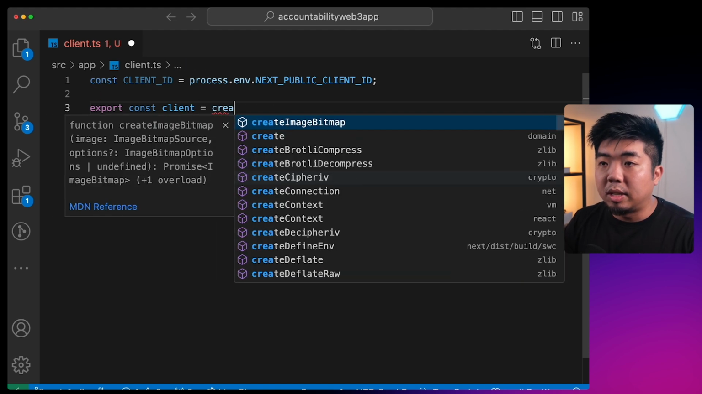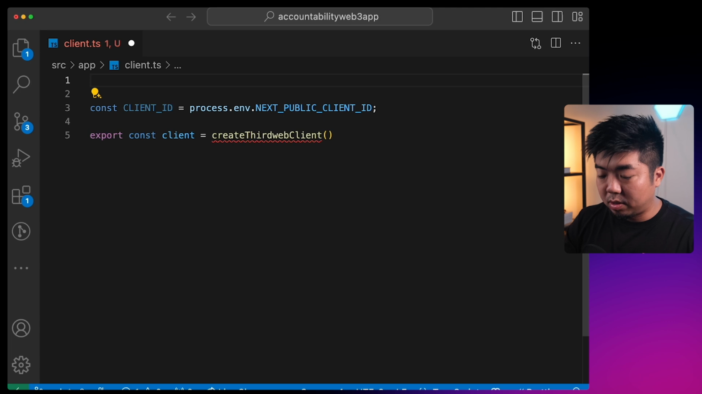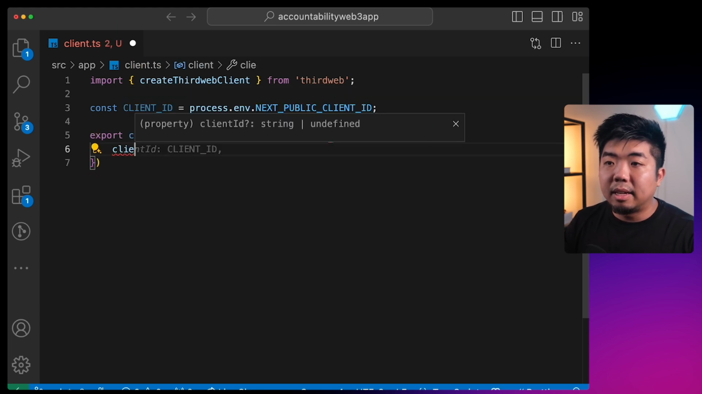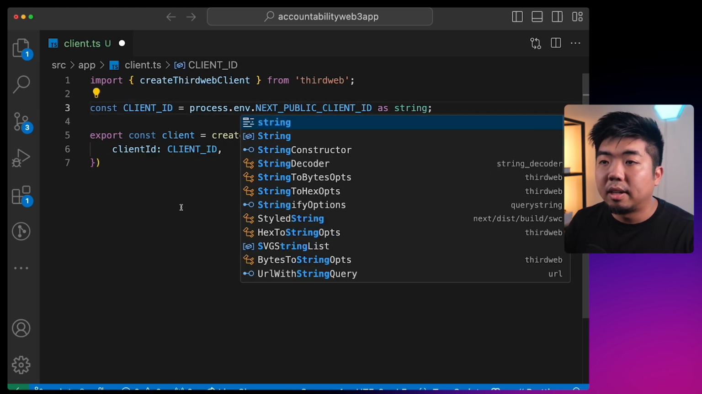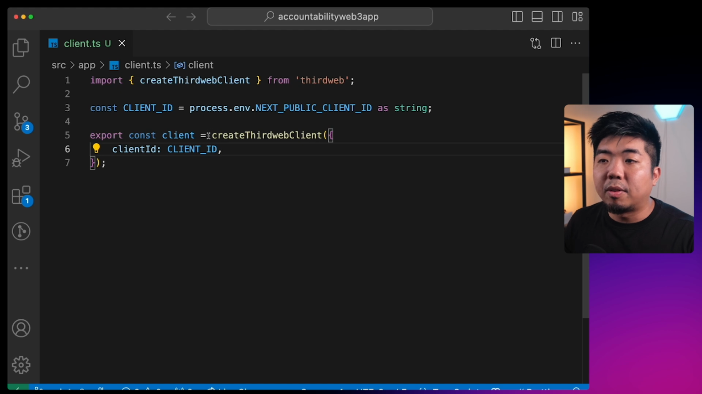And we're going to use the createThirdwebClient function. And we'll make sure to import that here. So we're just going to import createThirdwebClient from thirdweb. And what we need to do here is provide this with a client ID, which is going to be our client ID variable here. We'll also just need to make sure that this is as a string. There we go. Now that we've created a client here, let's provide it with our client ID.